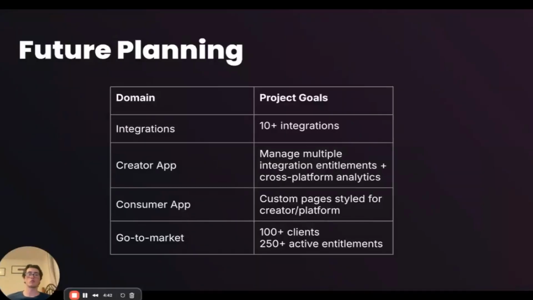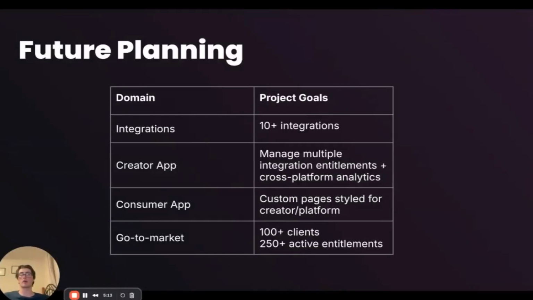Now, for future planning, we were able to hit the goals that we set for the final presentation. Looking forward into the time between 490 and 491 and the final term, we want to really expand our integration offerings. This means that we want to have 10 plus integrations within the service. Importantly, these should all be production ready, not just some demo that was put together and barely works. We want them to be all production ready and stable so that they're easy to use for creators and fans.